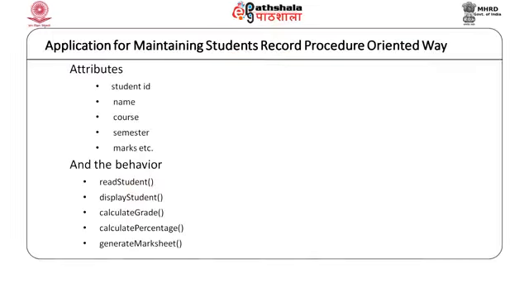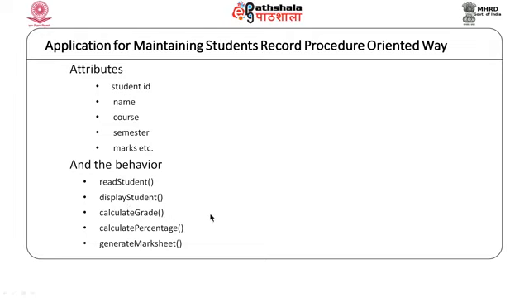Now, let us say in our case, we identify the attributes like student ID, name, course, semester, marks. We can also have other attributes like date of birth, their contact detail, and so on and so forth. Depending on the application, we will have to determine what attributes would define that entity. Now, after identifying these attributes, we would also have to identify the behavior or the operations which need to be performed on these entities.